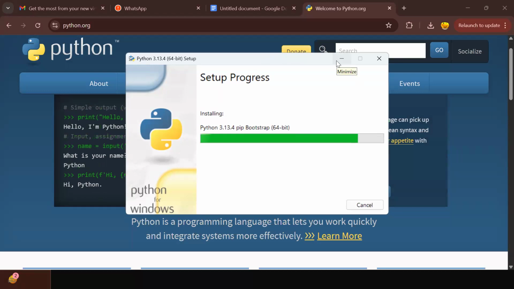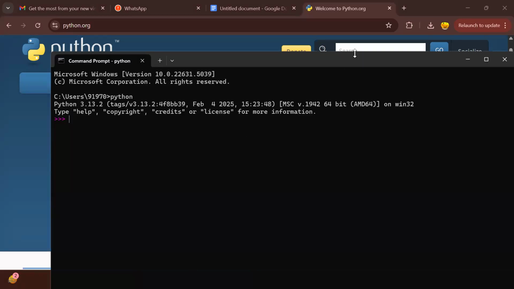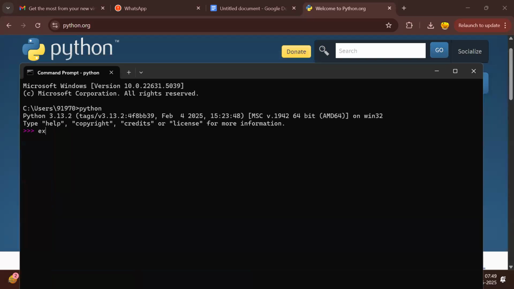Anyway, I have it installed on my system. Once you install this, you will get an IDLE environment. Once you type python, it enters the Python shell. Now I will exit that.